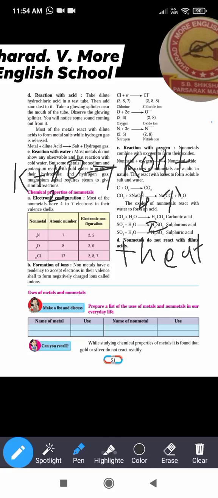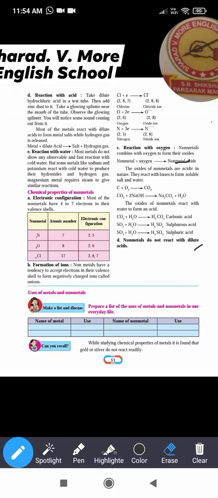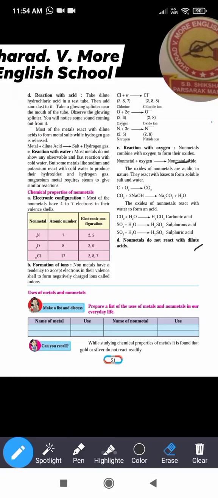So here the hydrogen gas released catches fire. What happens here? When this reaction takes place, the heat evolved is very high, and because of that the hydrogen gas released catches fire, because hydrogen gas is an inflammable gas. What is meant by inflammable? The things which easily burn or catch fire are called inflammable. So this hydrogen gas is the inflammable gas.